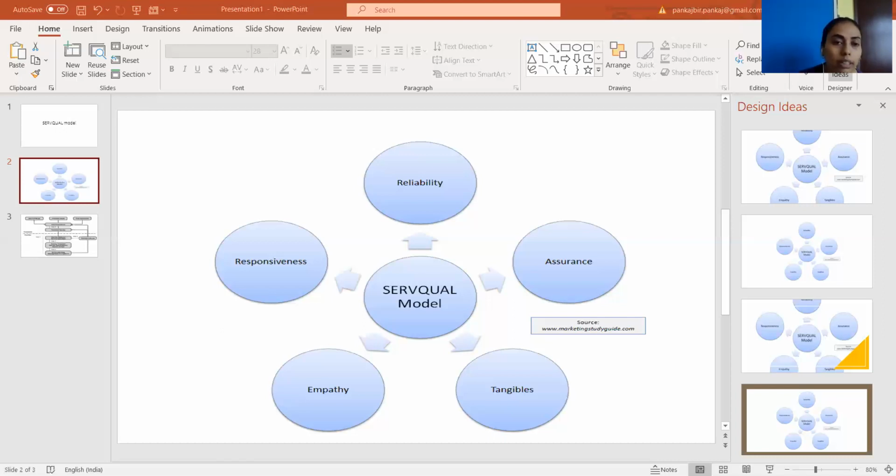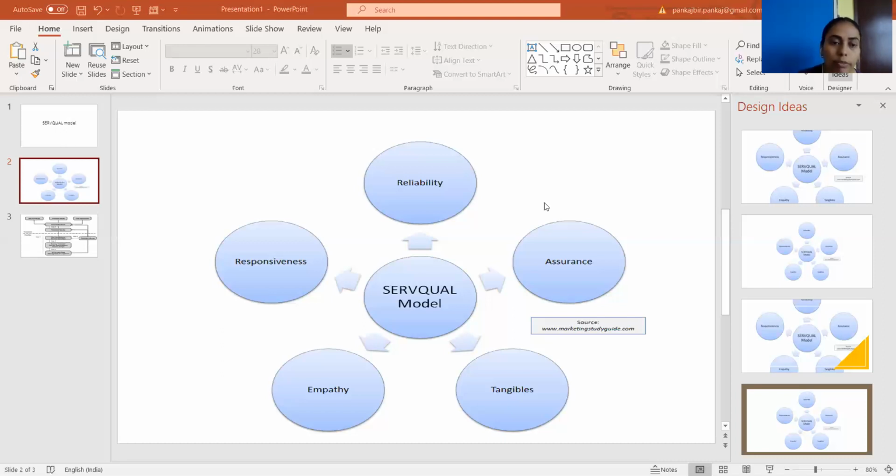So what is empathy? Empathy is the extent to which caring, individualized service is given to each and every customer. That means you need to understand the psychology of your customer, then customize your service according to his or her need.